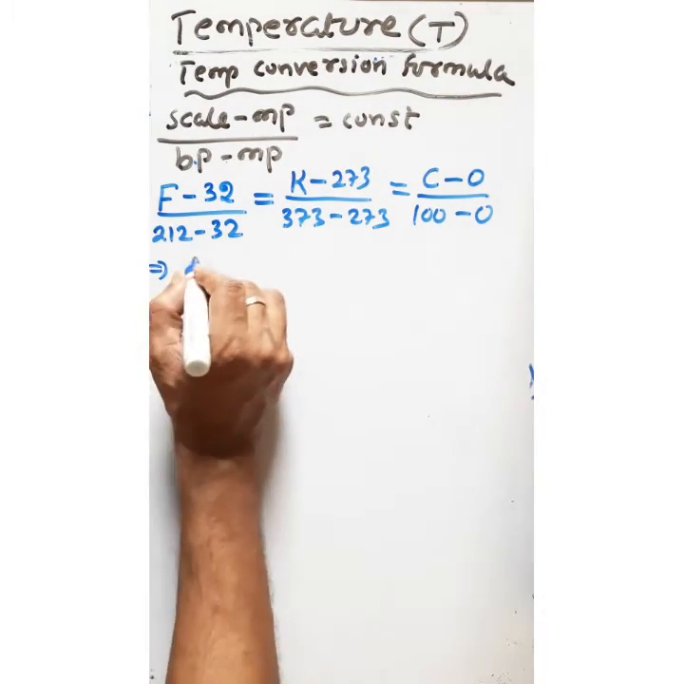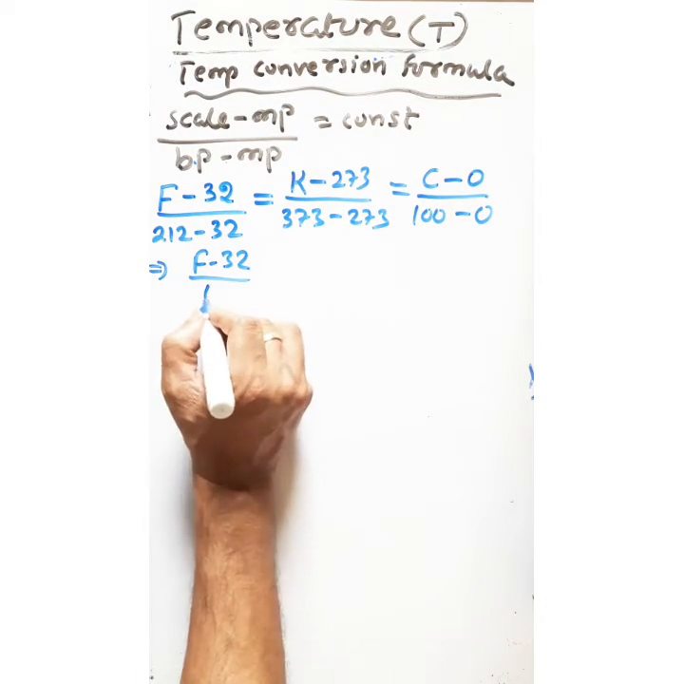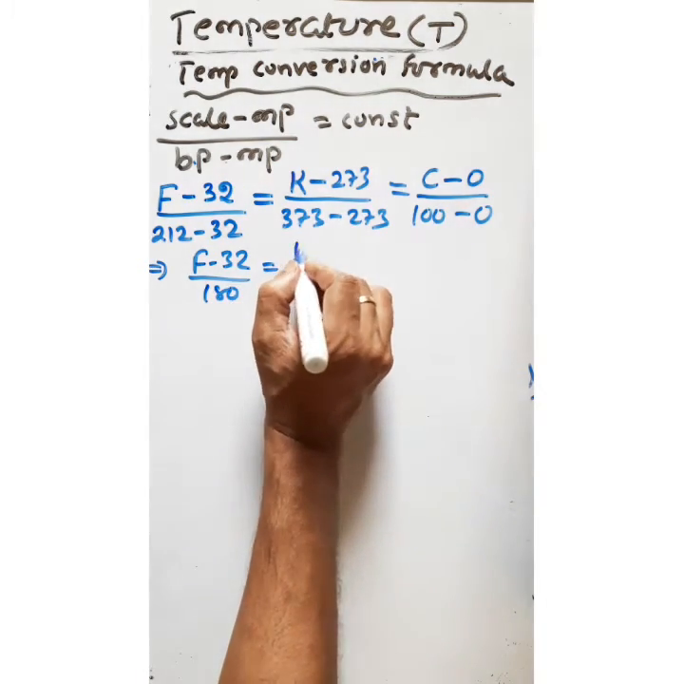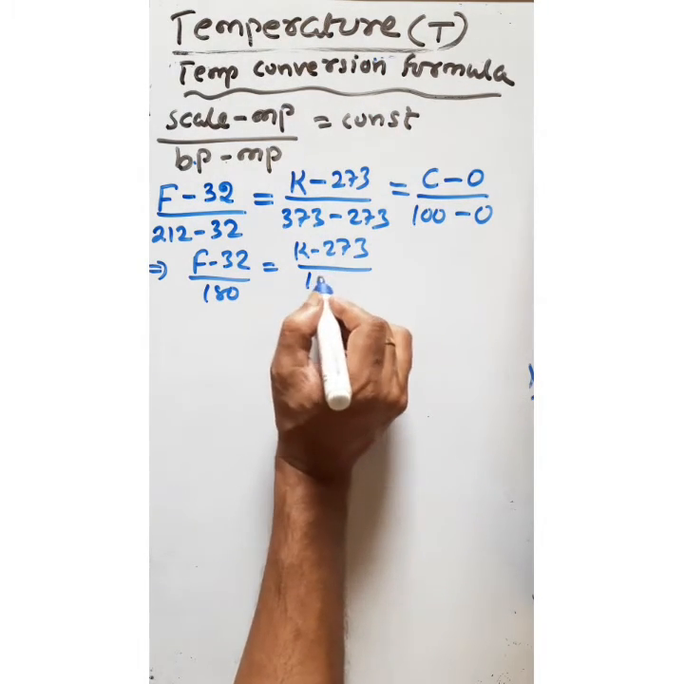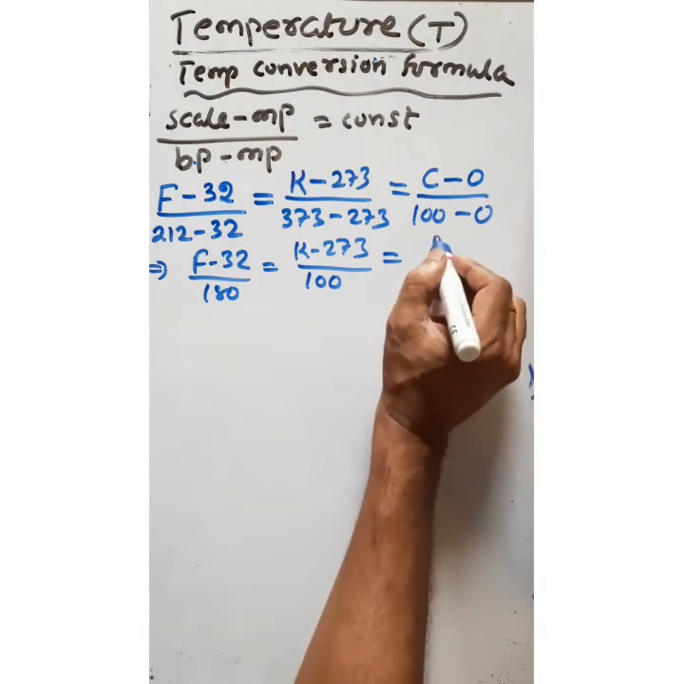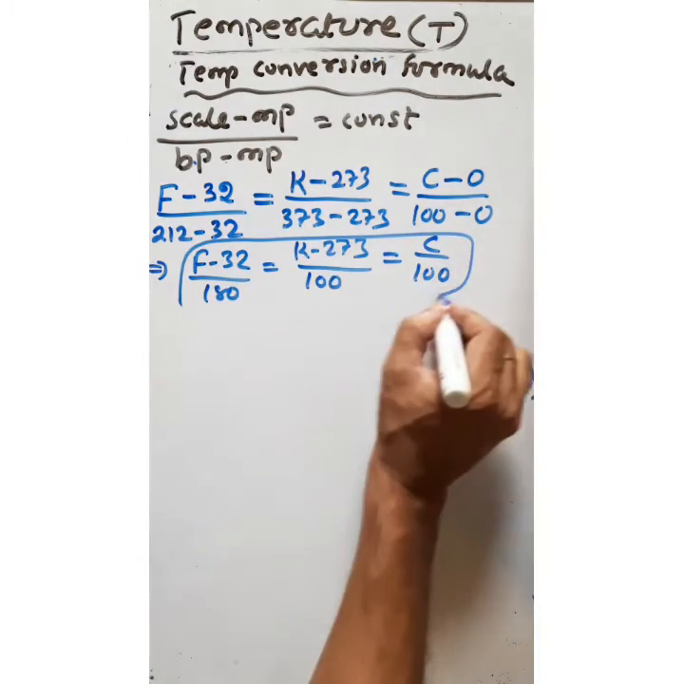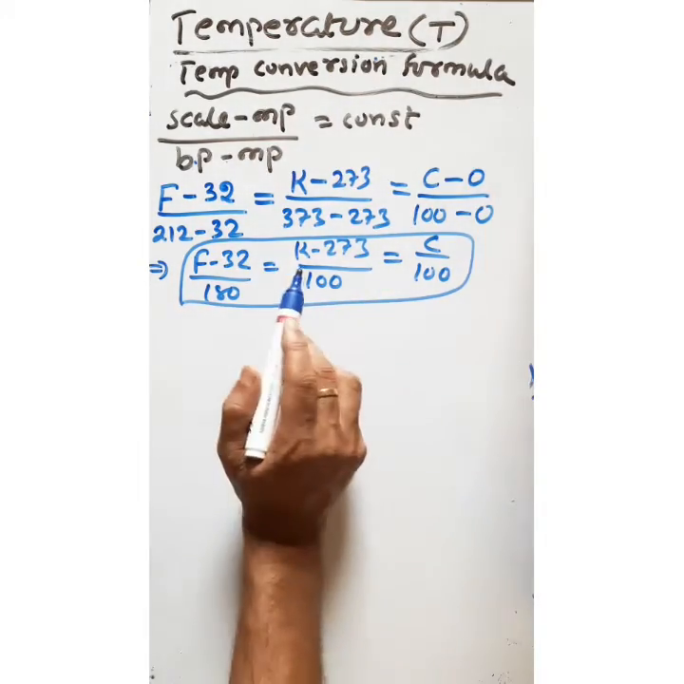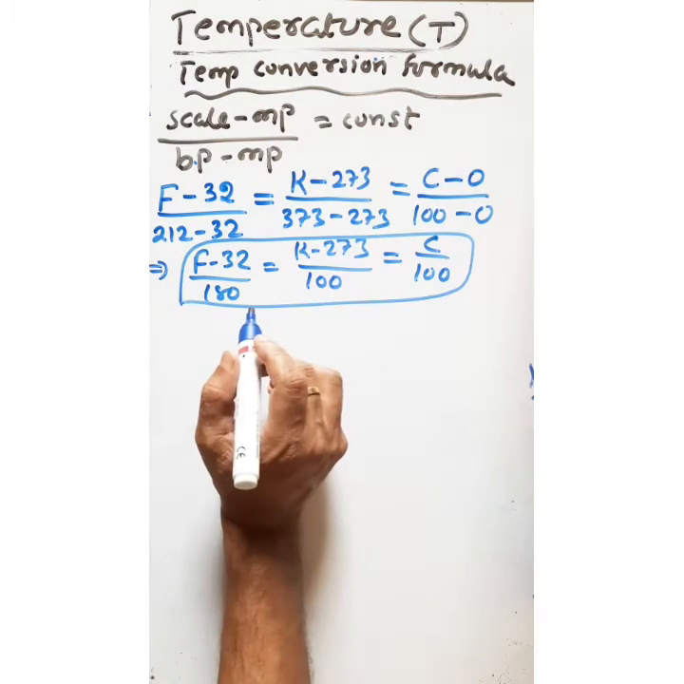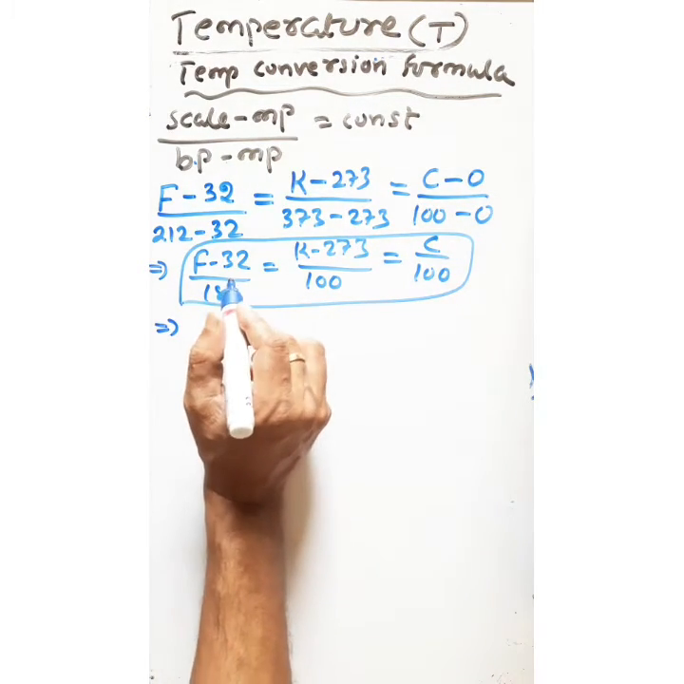So that implies F minus 32 divided by 180, if we subtract, is equal to K minus 273 divided by 373 minus 273, which is 100, is equal to C by 100. Okay, so you have to remember this formula. When you convert from one scale to another, you have to keep this formula in your mind.